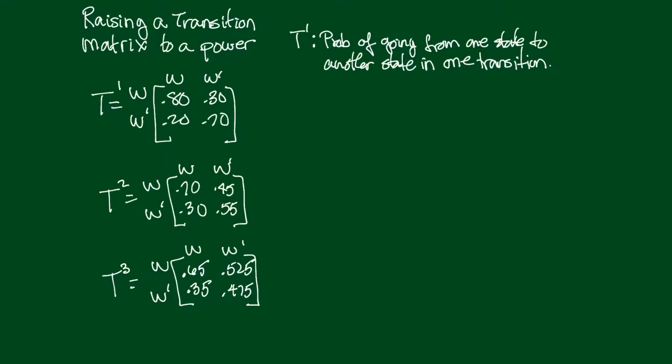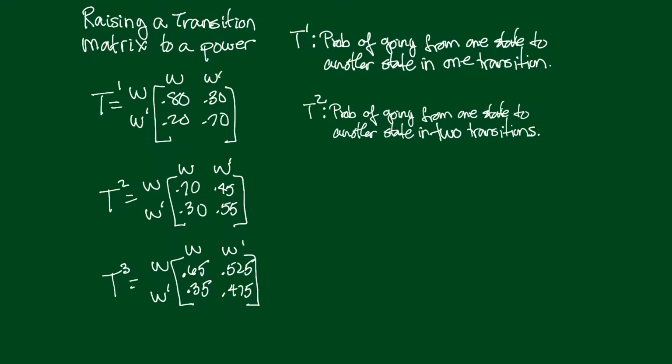I'm going to summarize this. T to the first gives the probabilities of going from one state to any other state, maybe even the same state, but probably of going from one state to some other state in one transition. And T squared, to the second power, is the probability of going from one state to some other state in 2 transitions. And you're probably getting the idea now. What about T to the third power? Those entries in T cubed will be the probabilities of going from one state to some other state in 3 transitions.